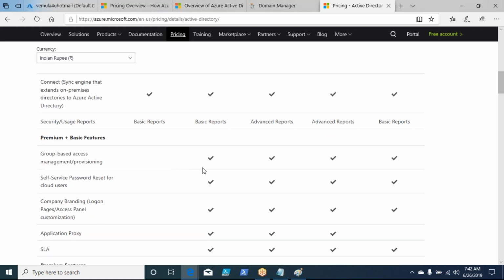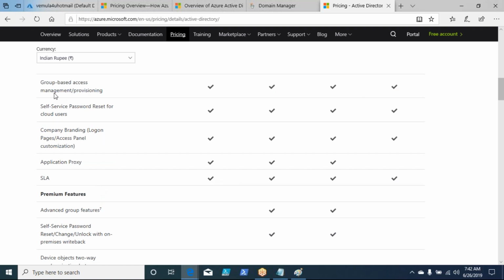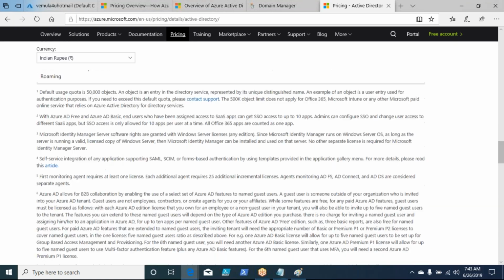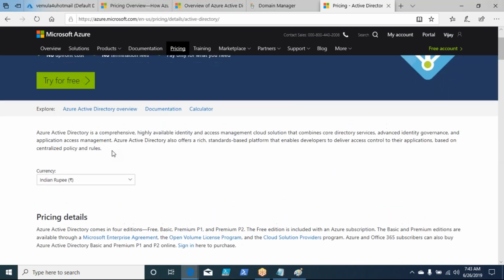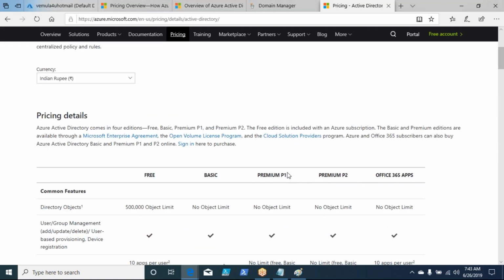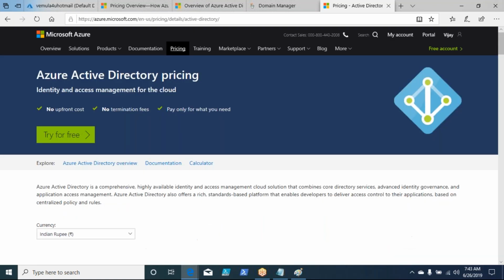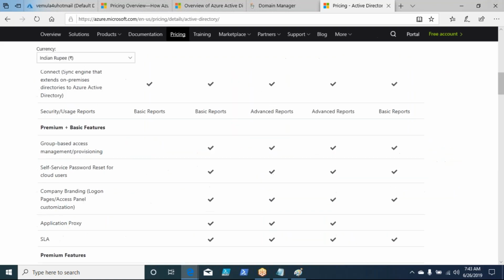Now, premium plus basic, if you go to premium plus basic, then there are multiple other features. Password write back to on-premises: if you are resetting the password, and let us say that you are integrating your Active Directory with the Azure Active Directory, we'll see that tomorrow. On-prem and Azure Active Directory replication and other stuff, we can also do that. So what you need to understand here, at least from the examination or interview point of view, is that there are multiple editions of Azure Active Directory, and each edition has certain features which are available or not available, and so on. That's the reason I thought of taking you through this.